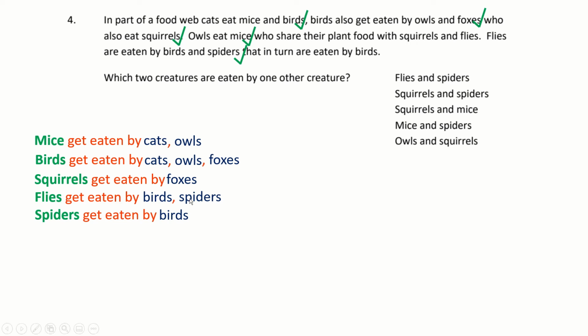Flies get eaten by birds and spiders, so it can't be flies. And the last one is spiders. Spiders get eaten by birds, so that's that other animal that gets eaten by just one other creature. So going back to the question that we're being asked to answer, which two creatures are eaten by one other creature? Those two creatures eaten by one other creature are here. We can see squirrels because they're only eaten by foxes, spiders because they're only eaten by birds, and that's why our answer is the second answer in the options, squirrels and spiders.